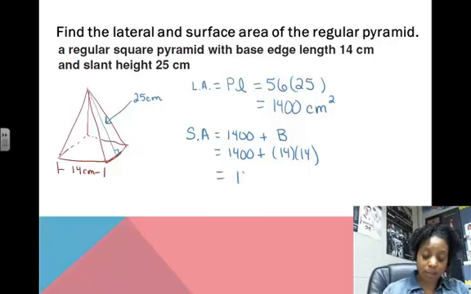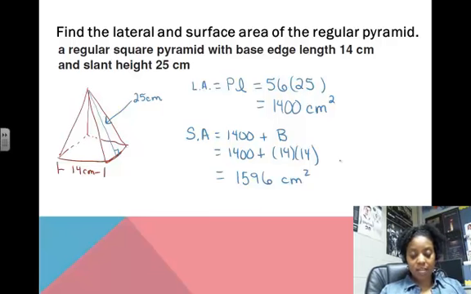So our area ends up being 1,596, and our units are square centimeters. So that's the lateral area and the surface area of that pyramid.